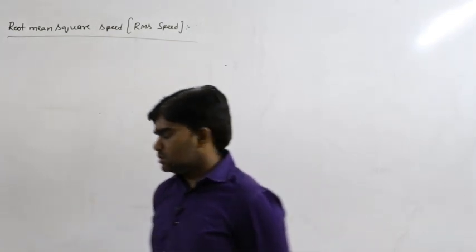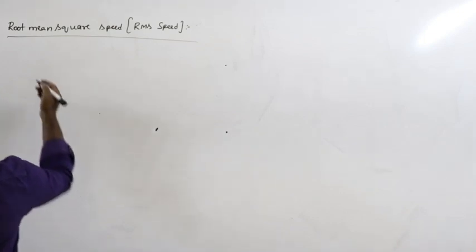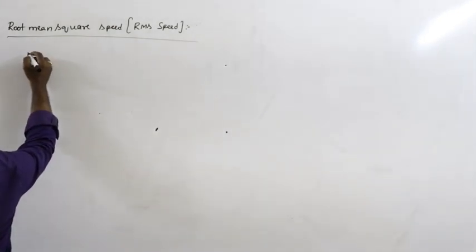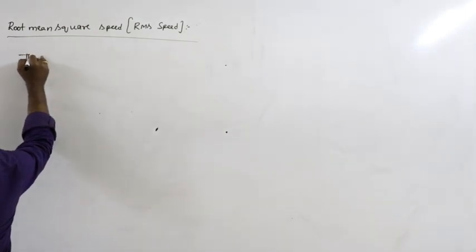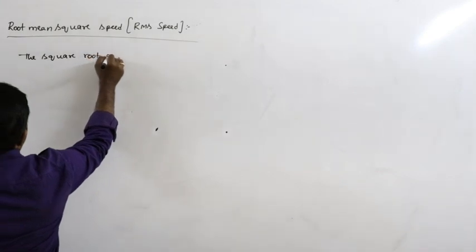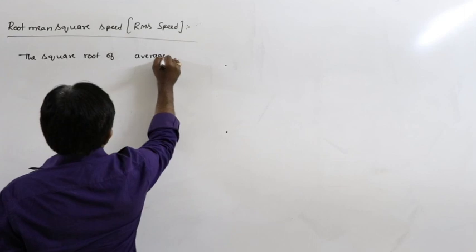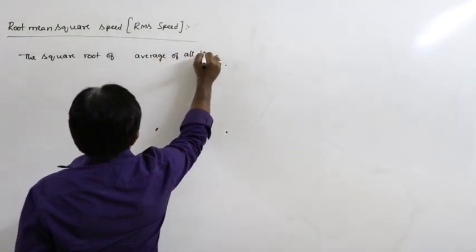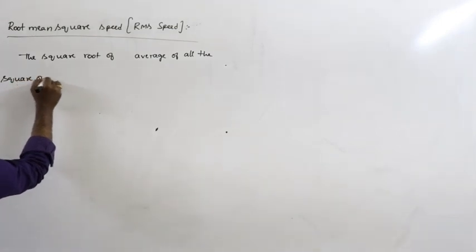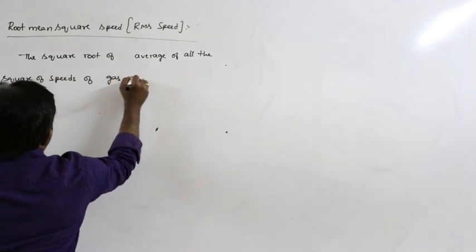Root mean square means, see here, the definition: the square root of the average of all the squares of speeds of gas molecules.